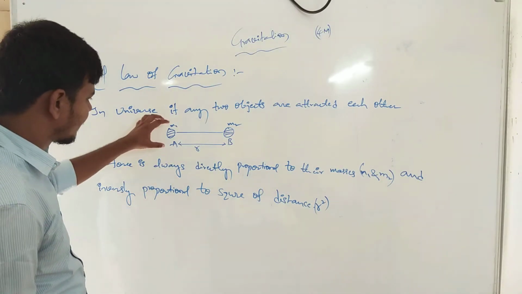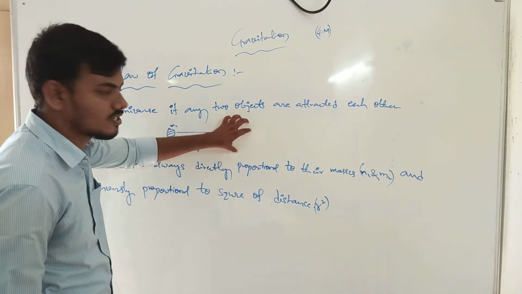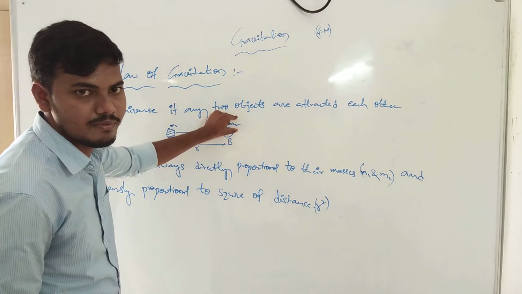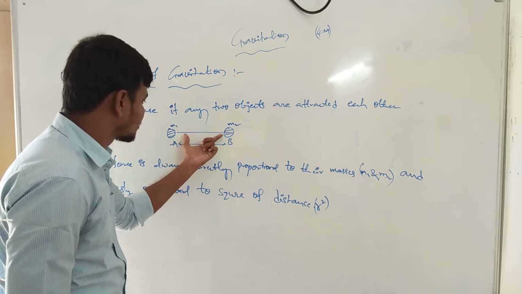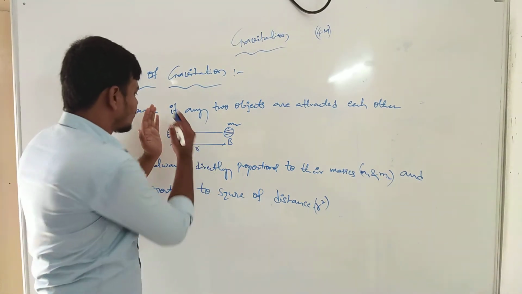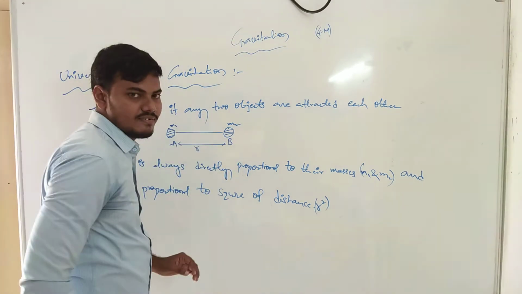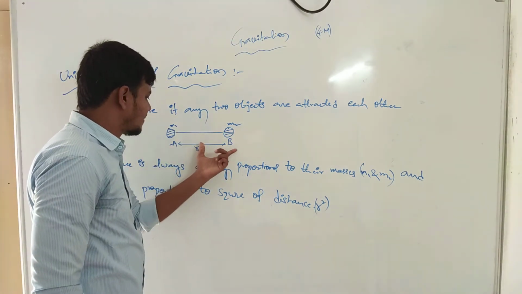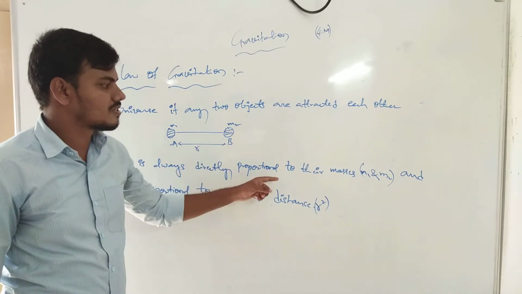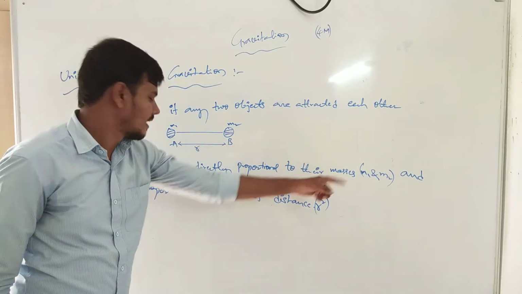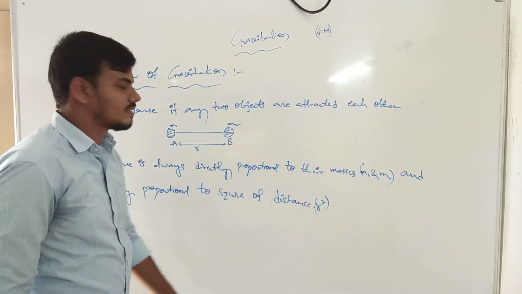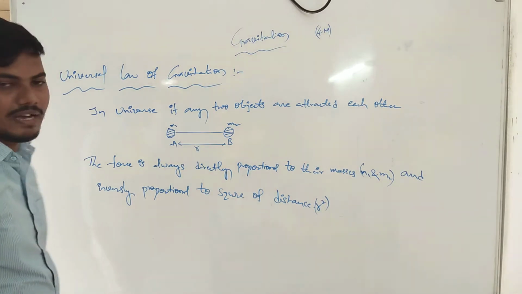Now we take the first object A and second object B. The first object has mass m1, the second object has mass m2. The distance between the two objects, from the first position to the second position, this is the distance between A and B, we take as r. The force is always directly proportional to their masses m1 and m2, and inversely proportional to the square of the distance, r square. This is the universal law of gravitation.